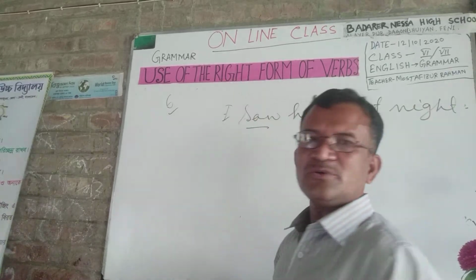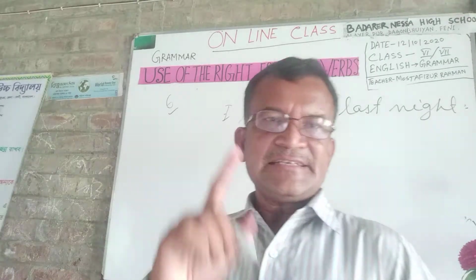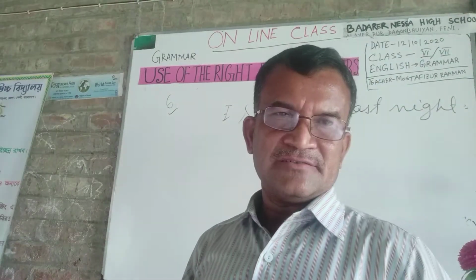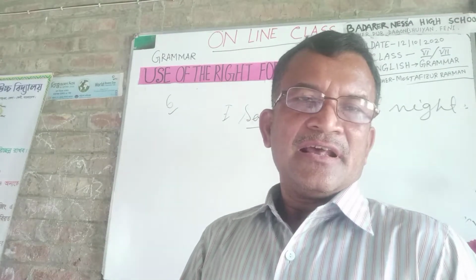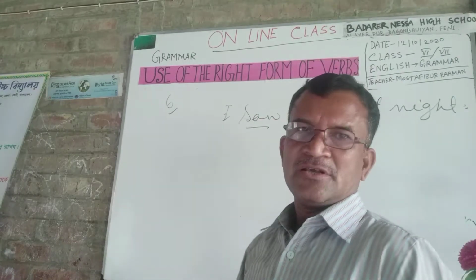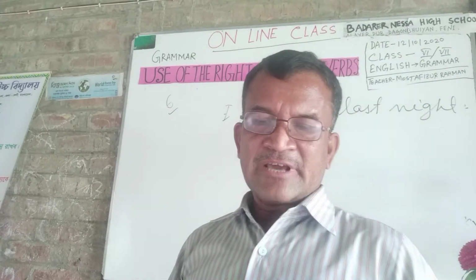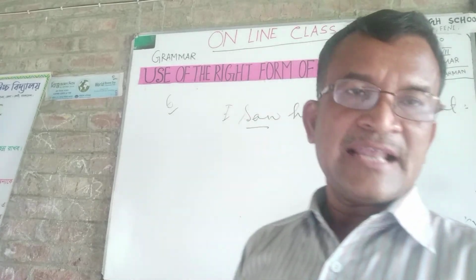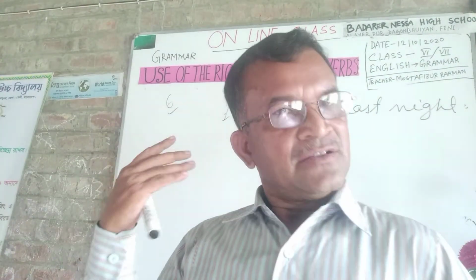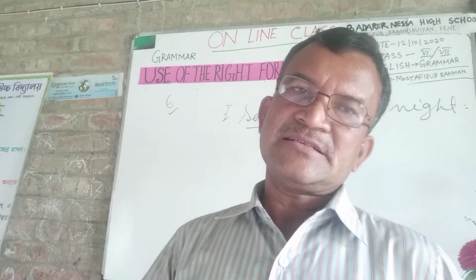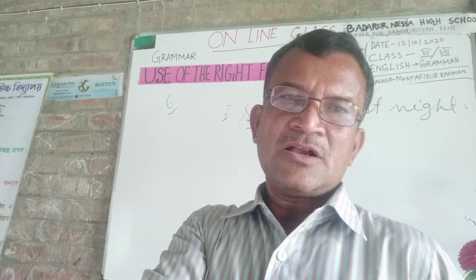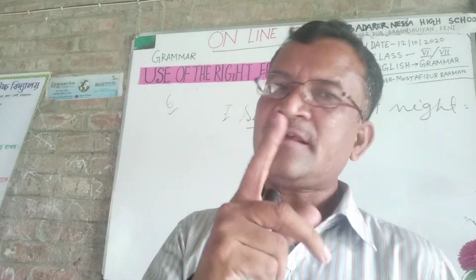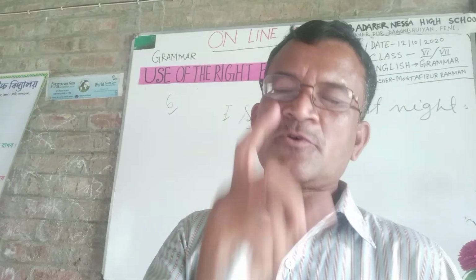Why do you use saw? Because it denotes a past action, so it is the first form of the verb. In this way, you can make many more sentences. Yesterday, ago, long since, last night, last day. These types of words indicate past activities, so you must use the first form of verbs.